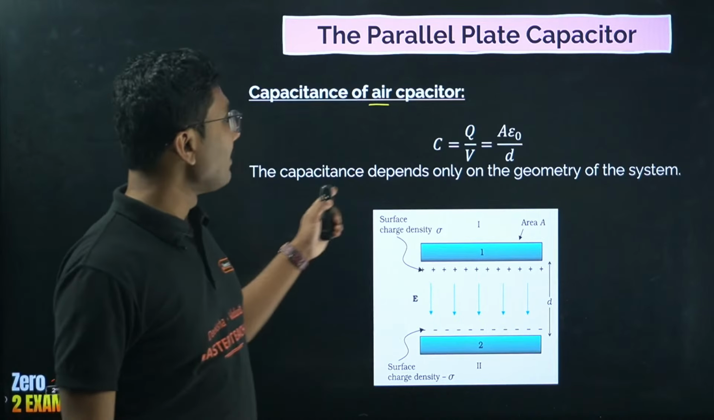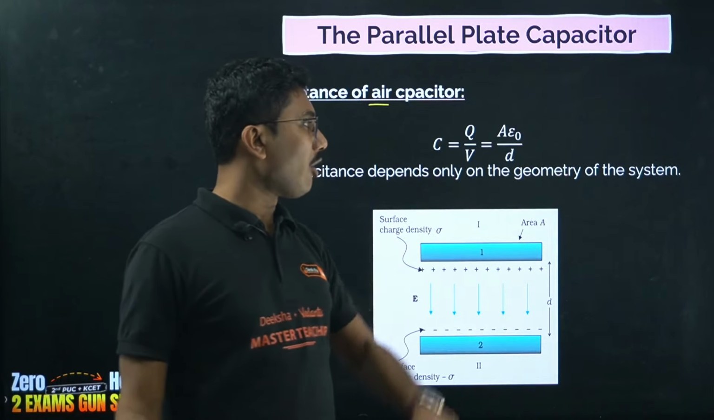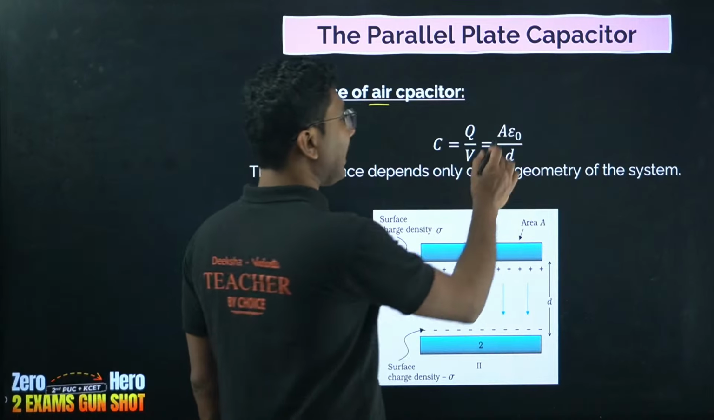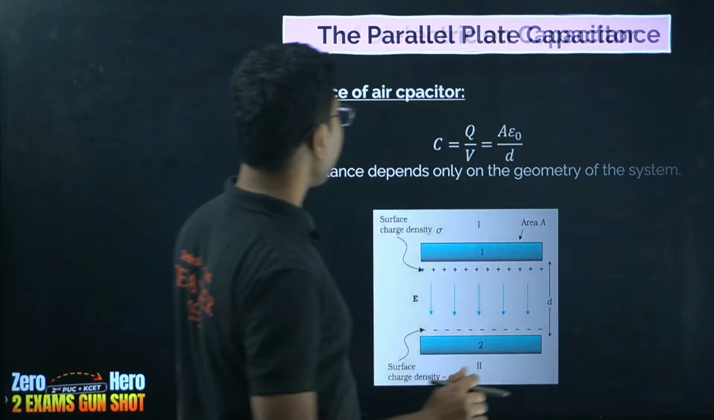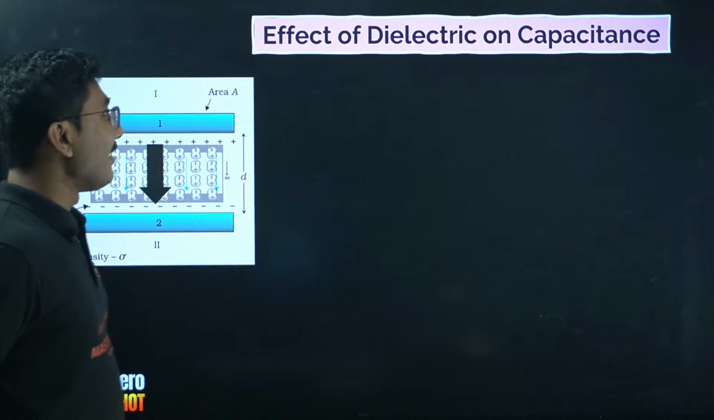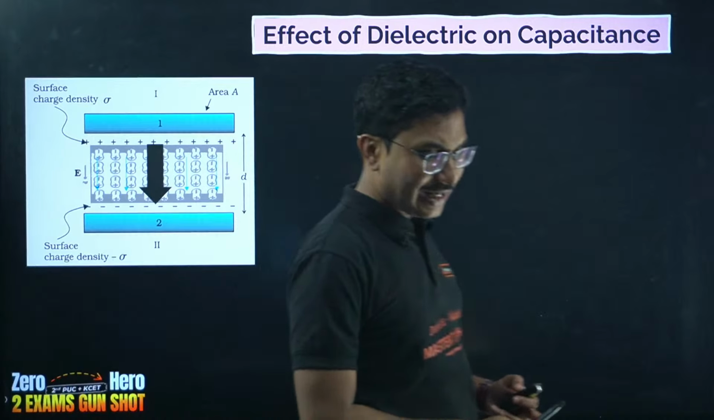So capacitance depends only on the geometry of the system. Geometry means area and the distance between the plates. That's the meaning of geometry. Okay. Next, effect of dielectric in the capacitor.